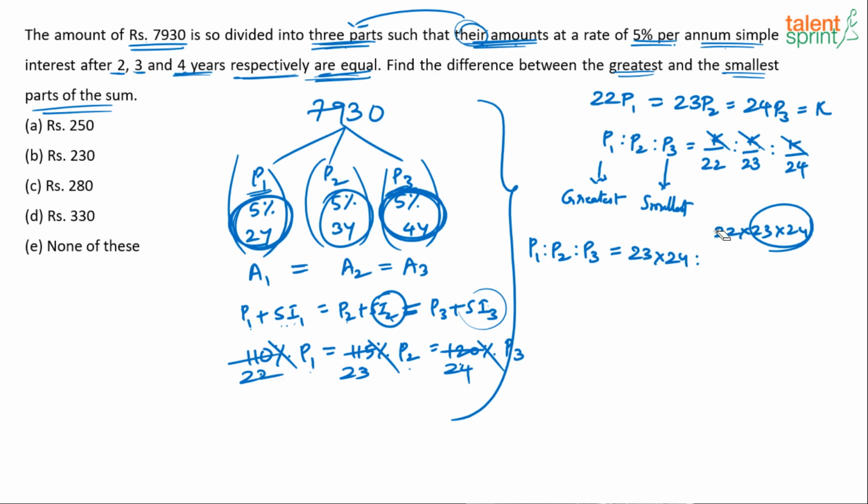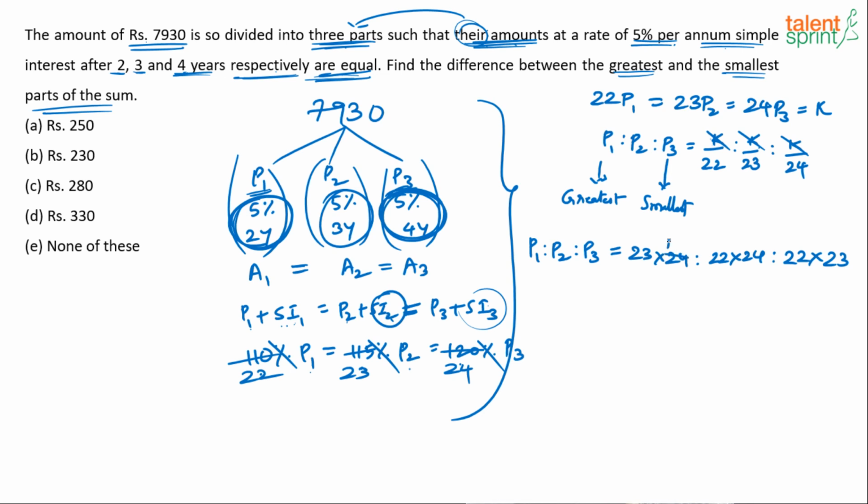You're able to follow? I am multiplying every term with 22 into 23 into 24. So 22 gets cancelled, we are left with 23 into 24. Here 23 gets cancelled, we'll be left with 22 into 24. And here 24 gets cancelled, we'll be left with 22 into 23. This simplification you know how to do, right? Now deal with it.